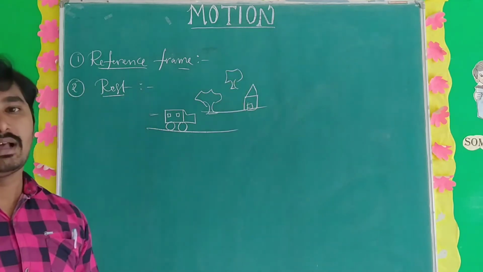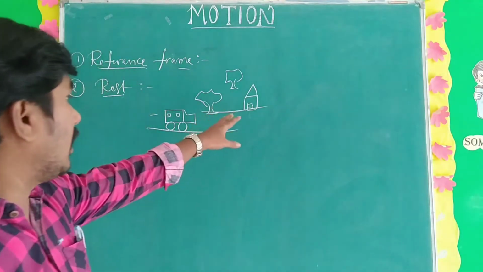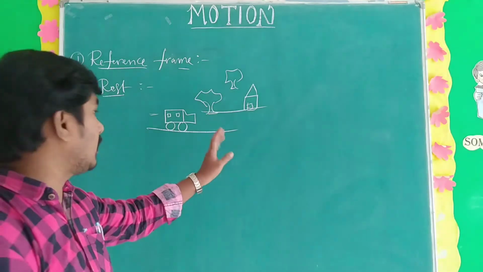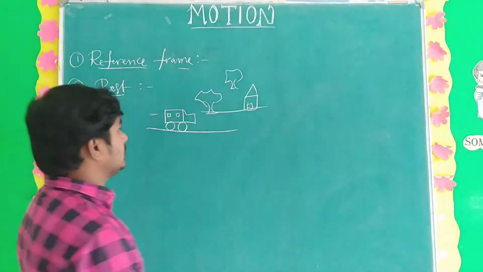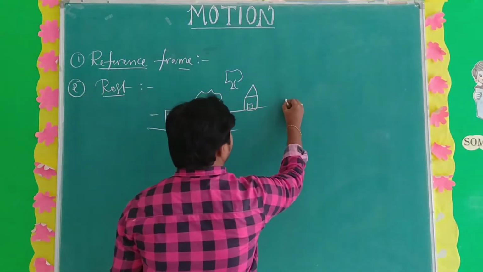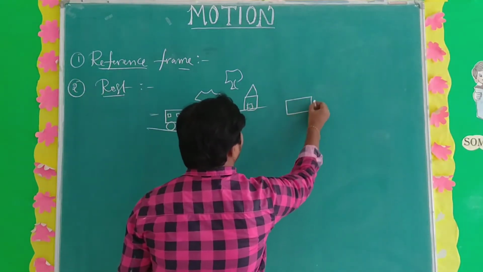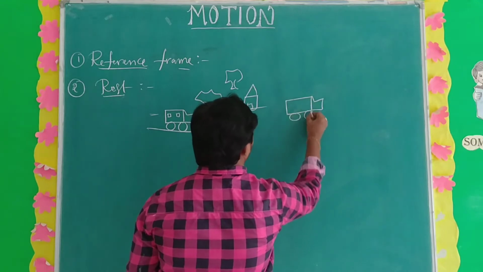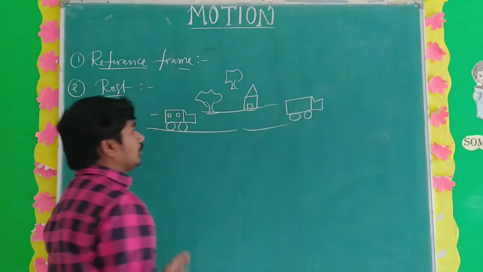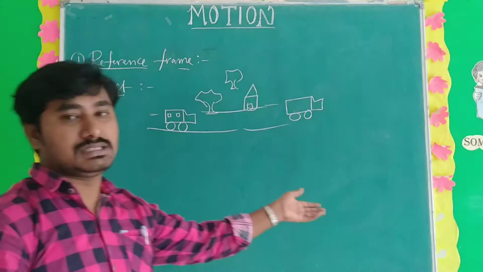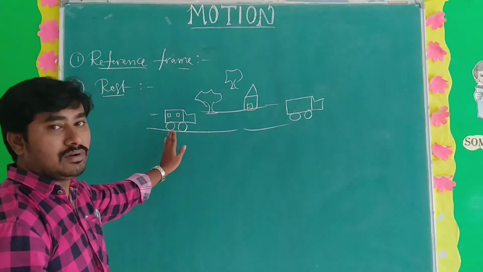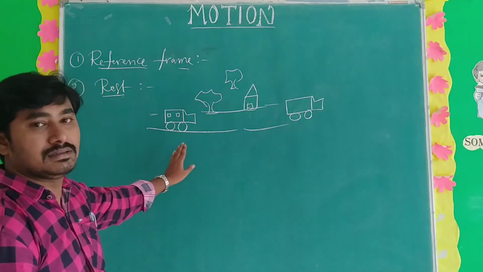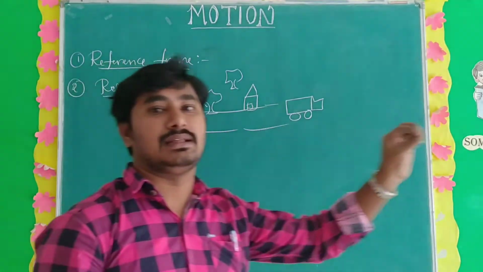Now we have some reference frame there: the trees and houses. Five seconds ago this was the position of the vehicle, and after 5 seconds here is the position. So the position of the object changes. That is nothing but motion. But if the position of the object is at the same place with respect to time, that is nothing but rest.